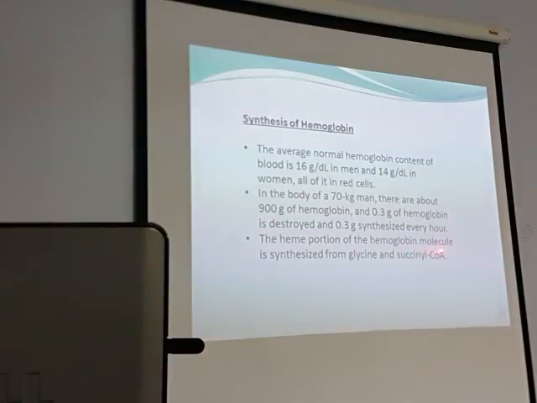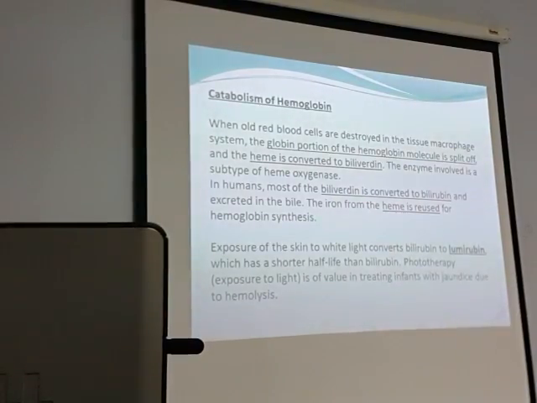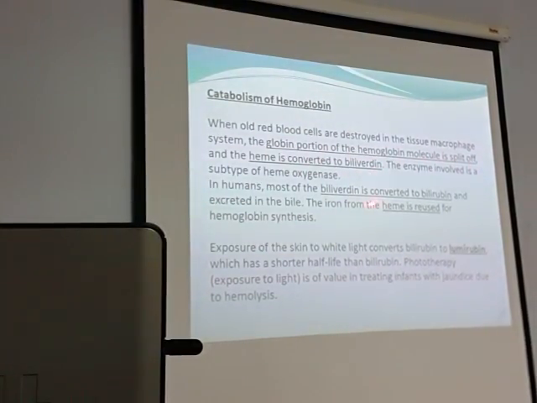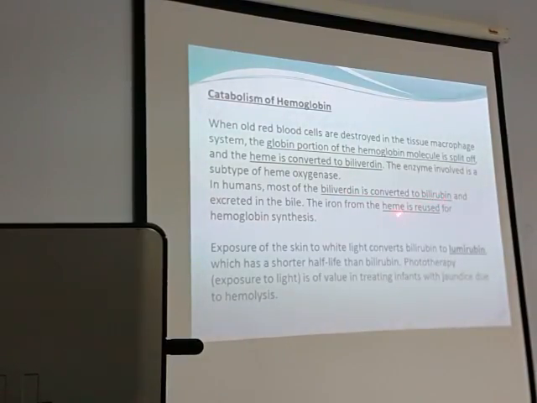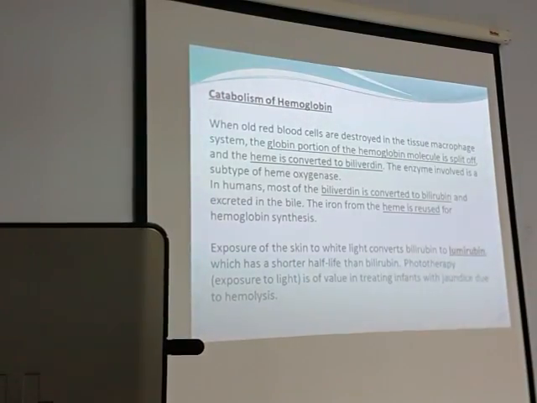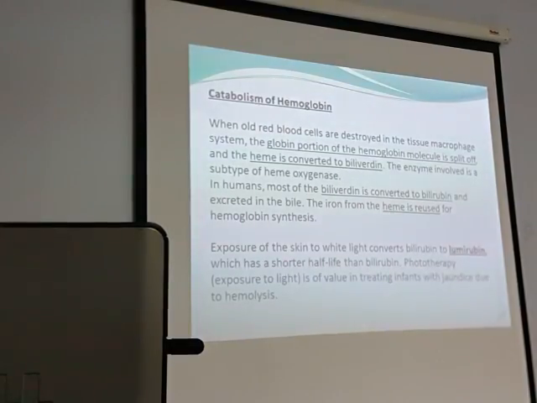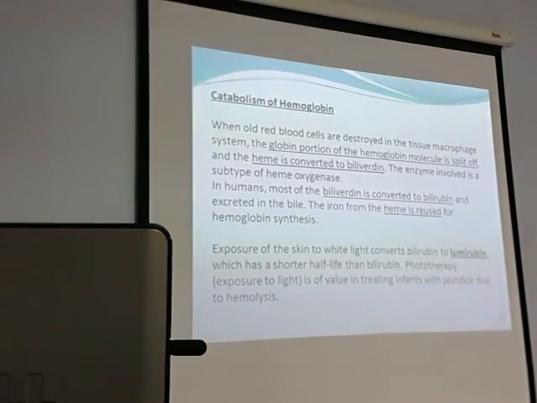The heme portion of the hemoglobin molecule is synthesized from glycine and succinyl coenzyme A. Catabolism, that means breakdown. In very short, the globin portion is split off and heme is converted to biliverdin. Biliverdin is converted to bilirubin. Heme is reused for new RBCs in the bone marrow. What about the bilirubin? The bilirubin is excreted in the fecal matter. It is bilirubin which gives the color to the stools, isn't it? So it is excreted like that.